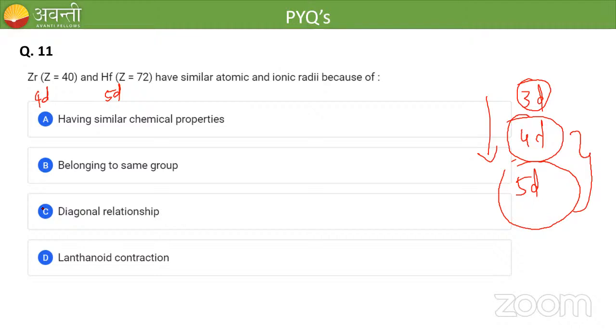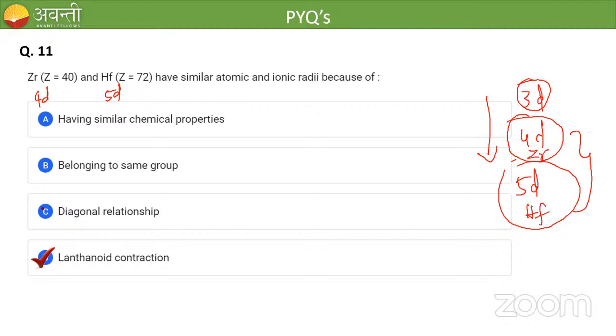What is the correct answer? Option D. Very good. Because of lanthanoid contraction. So what? Because of lanthanoid contraction, these two elements have similar atomic and ionic radii. The 5d series element is hafnium and the 4d element is zirconium.